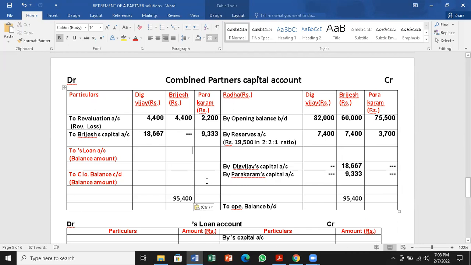So the remaining balance will go to the loan account of Brijesh. Remember, the balance amount. What is the balance amount? 95,400 minus 4,400.